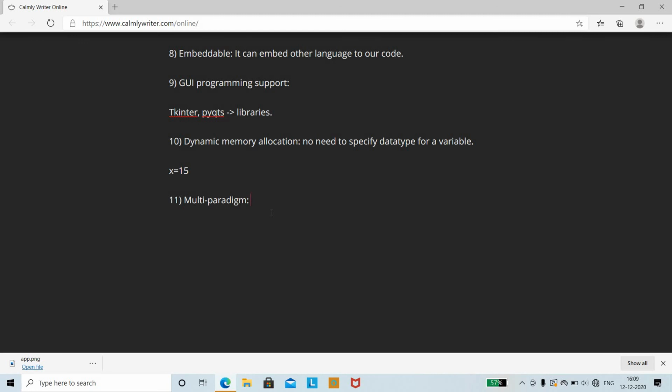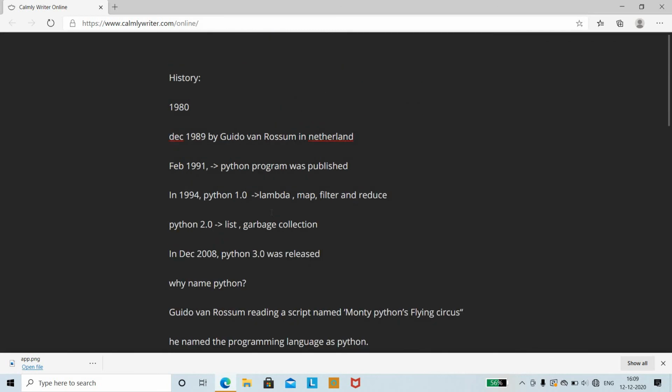And the next thing is that you can say Python is object oriented, procedure oriented, functionally typed, scripting based, and all types of programs can be built using Python. Therefore, it is referred to as a multi-paradigm programming language. So these are the unique features of Python language.